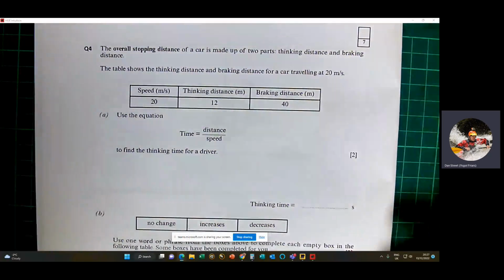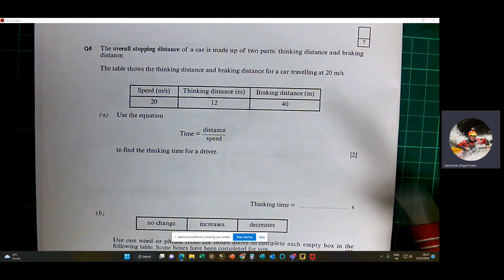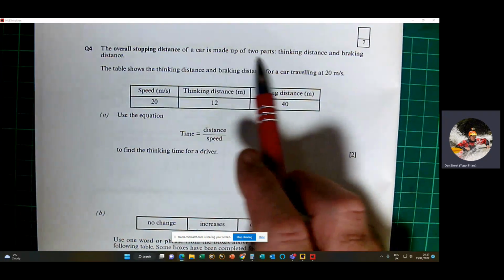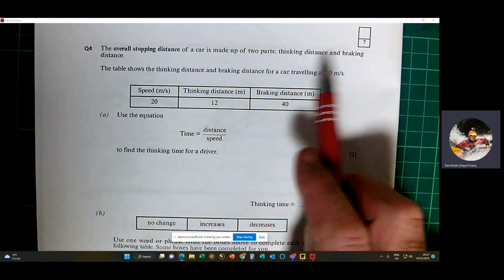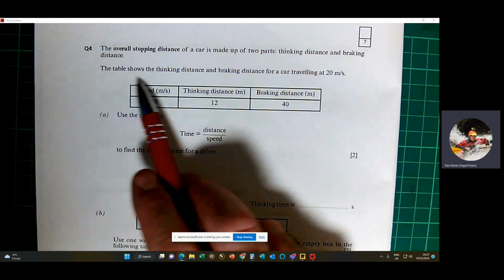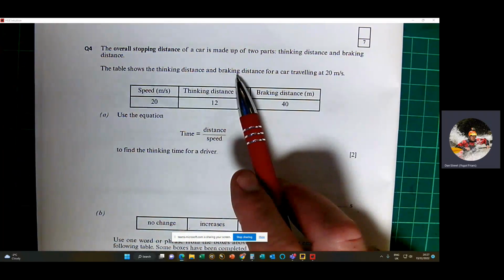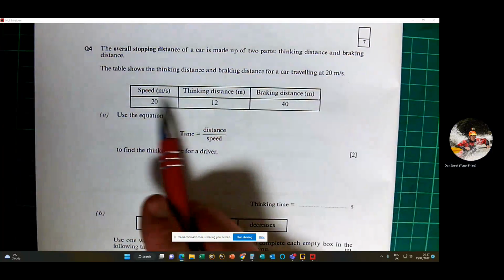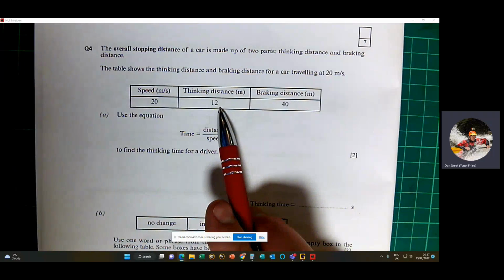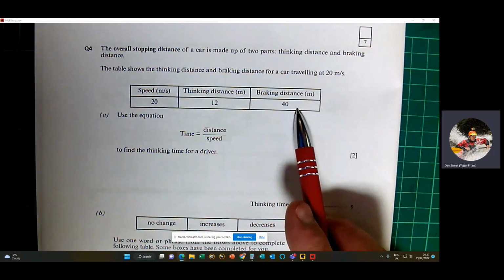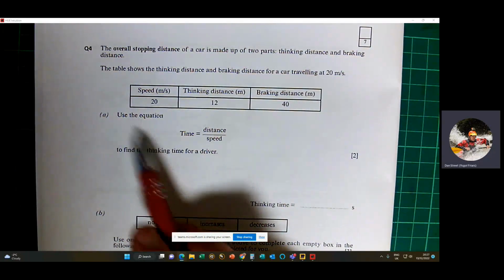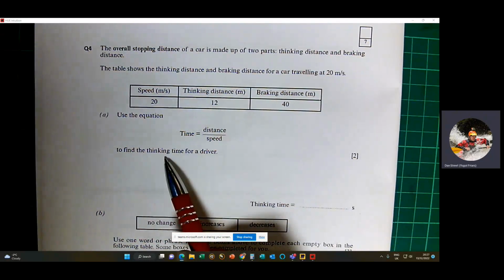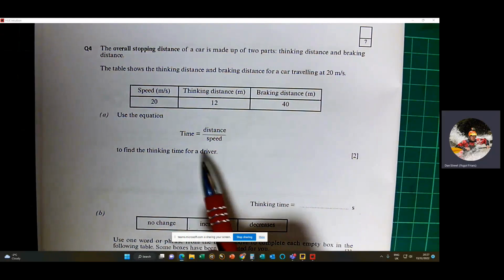Okay, so this is mock foundation question 4. This says the overall stopping distance of a car is made up of two parts, thinking distance and braking distance. The table shows the thinking distance and the braking distance for a car travelling at 20 meters per second. So we've got the thinking distance is 12 meters and the braking distance is 40 meters. Use the equation time equals distance divided by speed to find the thinking time for a driver.